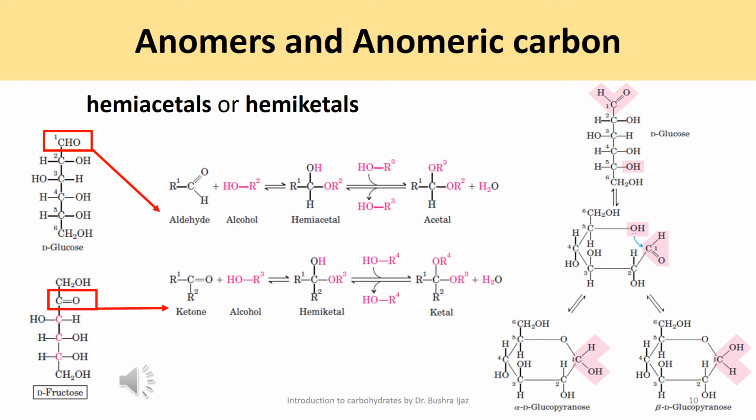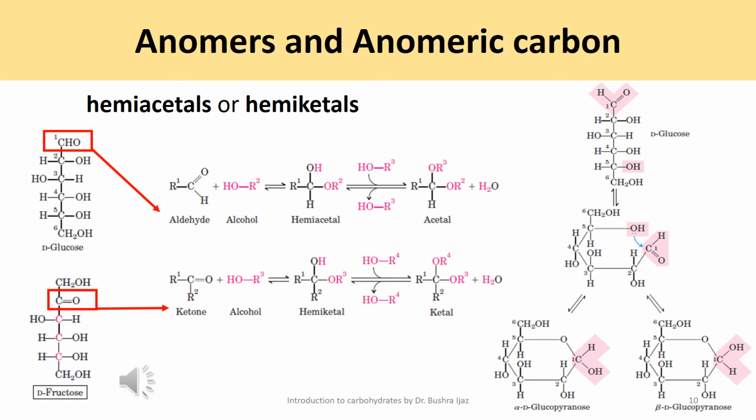Now, these hemiacetals and hemiketals contain an additional asymmetric carbon atom, and thus they exist in two stereoisomeric forms. For example, D-glucose exists in solution as an intramolecular hemiacetal, in which the free hydroxyl group at carbon number 5 has reacted with the aldehydic carbon number 1, rendering the latter carbon asymmetric and producing two stereoisomers, which are designated as alpha and beta.